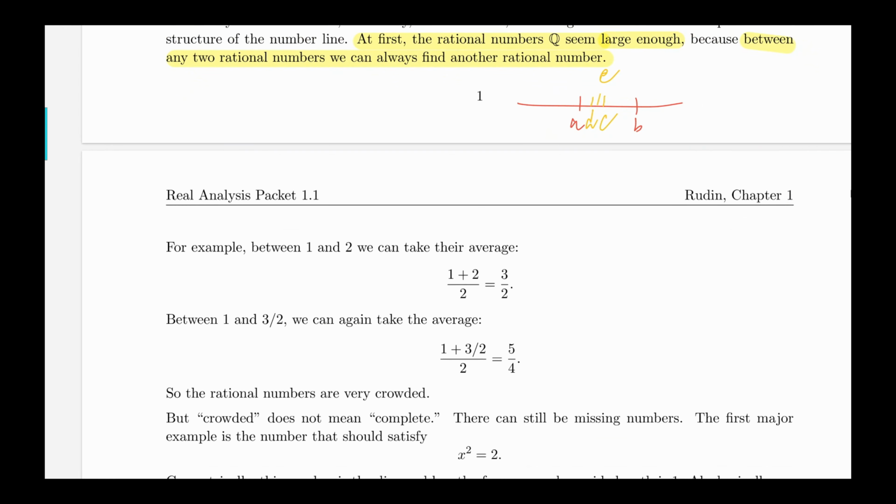For example, between 1 and 2, where 1 is a rational number and 2 is another rational number, I can just take their average. 1 plus 2 divided by 2 is exactly their average, and that's 3 over 2. Since this is already in the form of the quotient of two integers, that's in Q. And I can do this more. Between 1 and 3 over 2, I can again take the average, and I get 5 over 4.